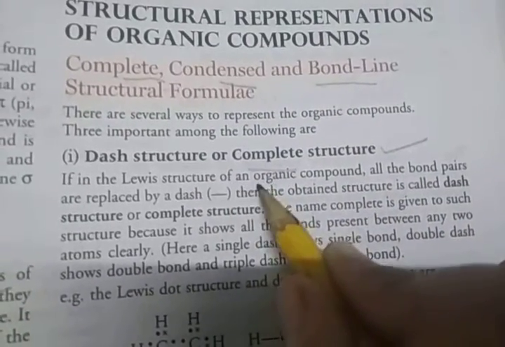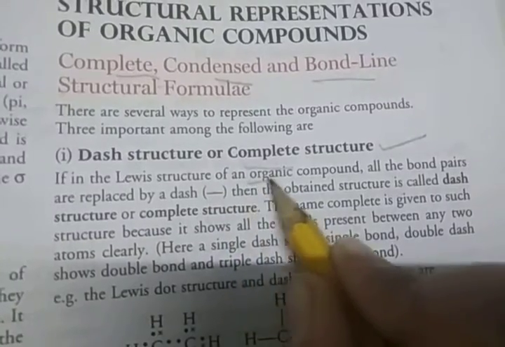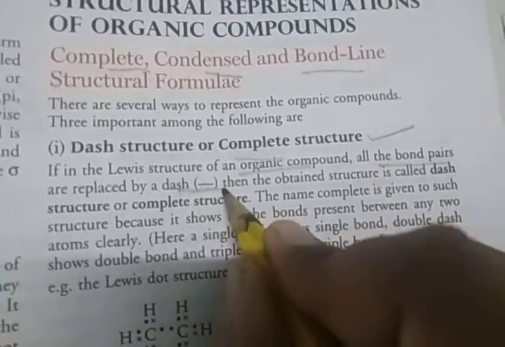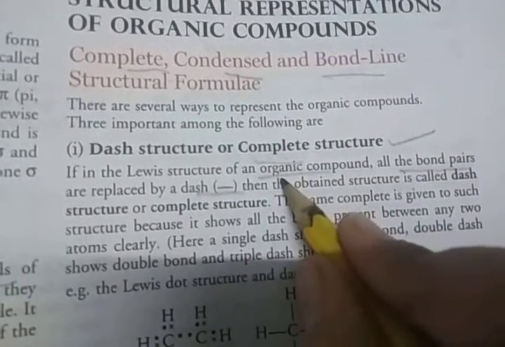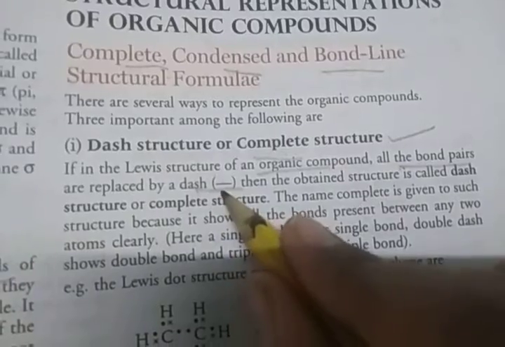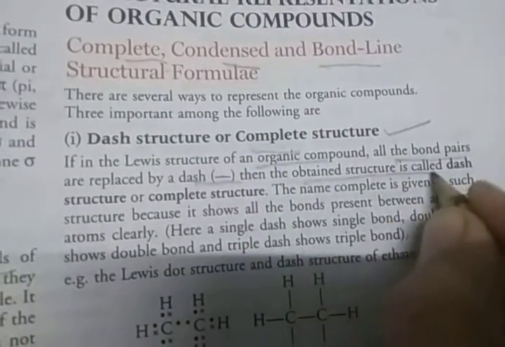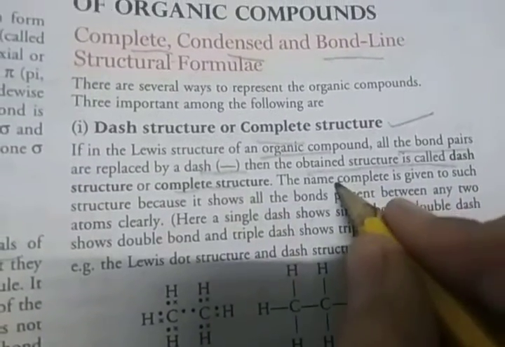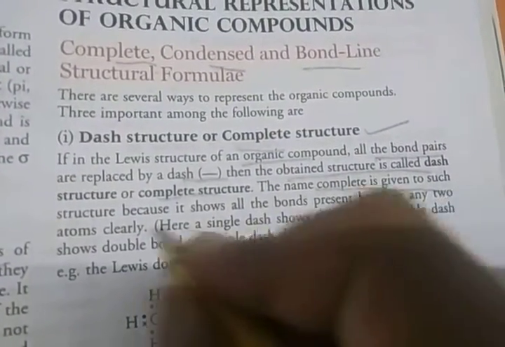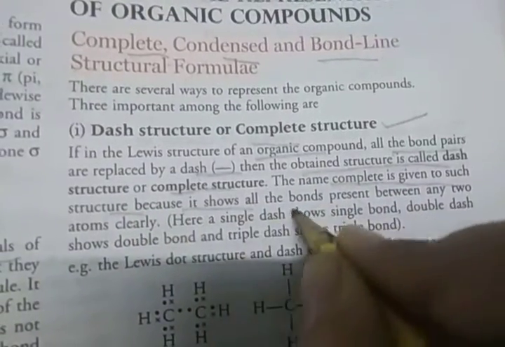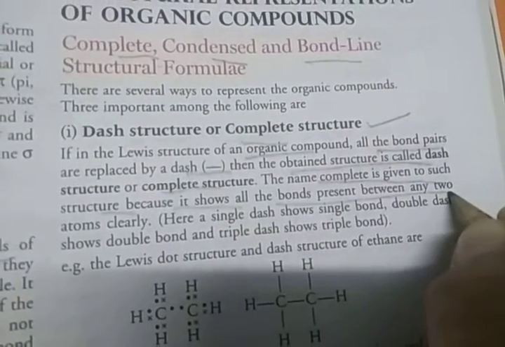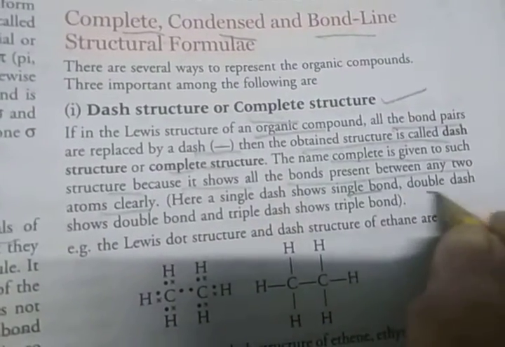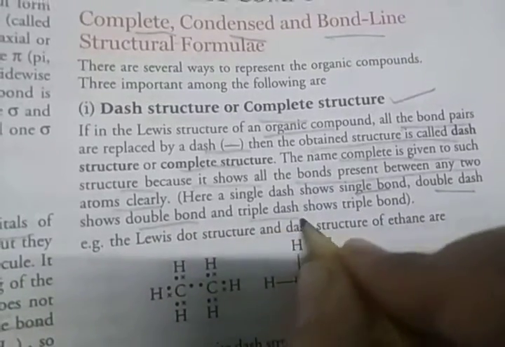If in the Lewis structure of an organic compound, all the bond pairs are replaced by dashes, then the obtained structure is called a dash structure or complete structure. The name complete is given to such a structure because it shows all the bonds present between any two atoms clearly. So a single dash shows a single bond, a double dash shows a double bond and a triple dash shows a triple bond.